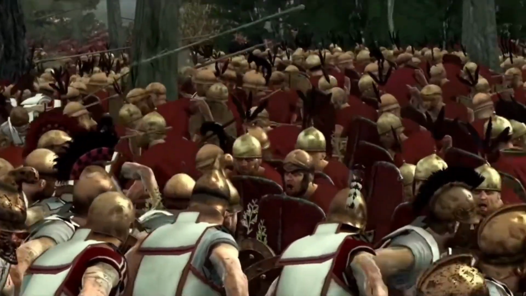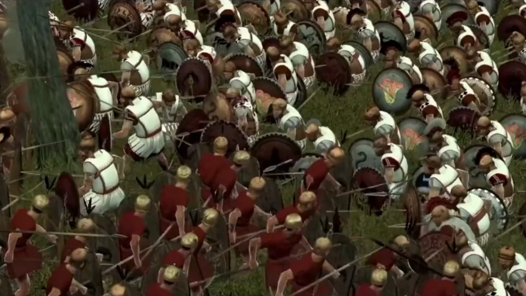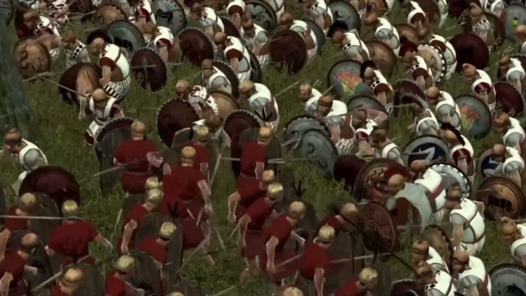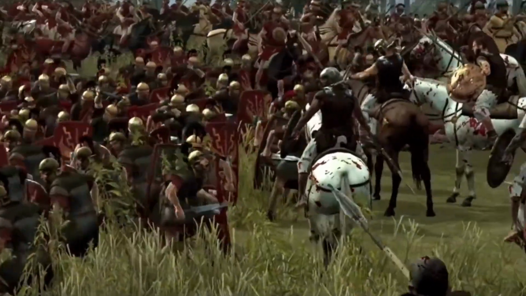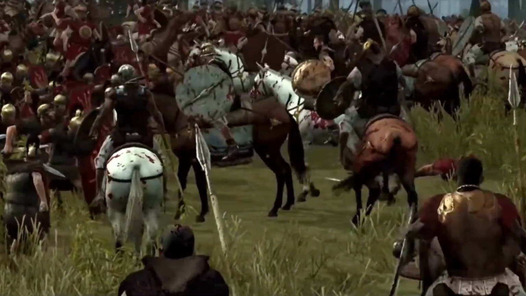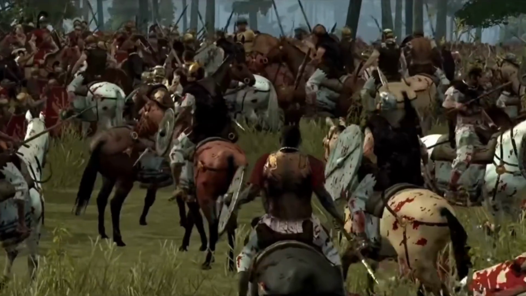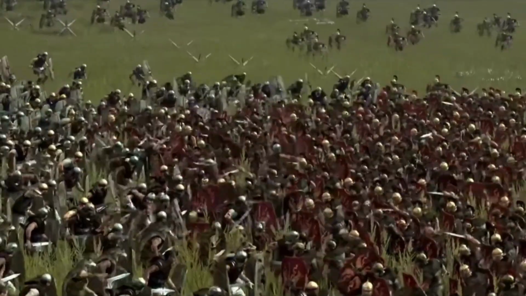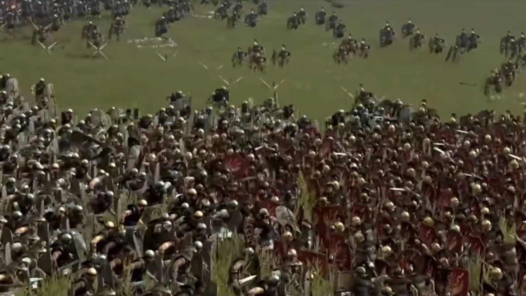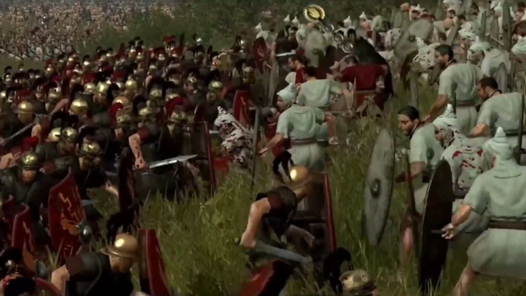The rebellion quickly spread across Italy, and Spartacus became a formidable leader, able to outmaneuver and defeat the Roman army sent to stop him. The rebellion was marked by several battles, including the Battle of Mount Vesuvius, where Spartacus and his followers defeated the Roman army led by Gaius Claudius Glaber. This victory allowed the rebels to gain more weapons and soldiers, and continue their march towards Rome.